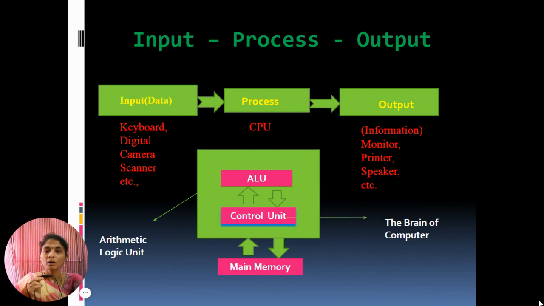Next, ALU means arithmetic logic unit. Then control unit is also called as the brain of computer. Next one of the process is storage. The input data, instructions and output are stored permanently in the secondary storage devices like disk or tape. The stored data can be retrieved whenever needed.